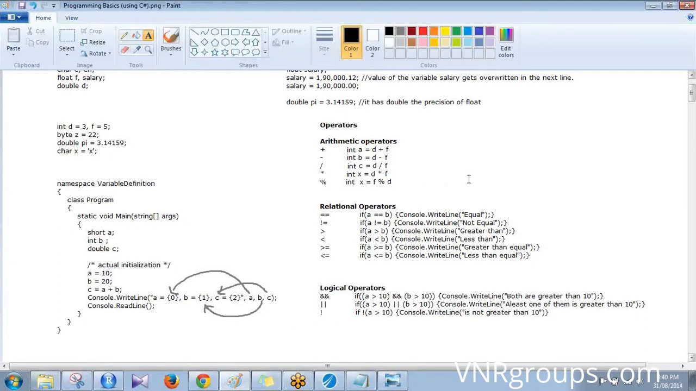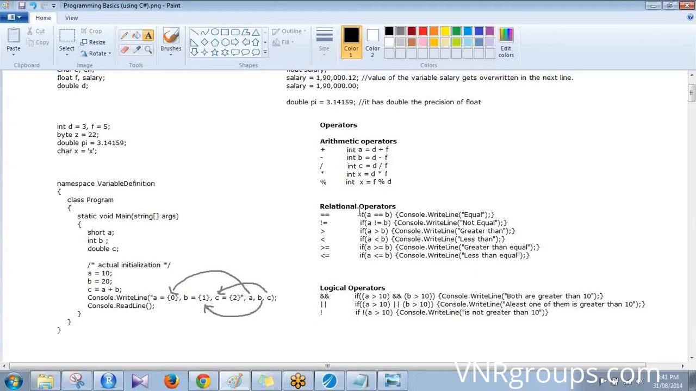F modulus d, which would be f divided by 3, and you're getting the remainder of that. So f is 5 divided by 3. 3 will go only one time in 5. Remainder is 2, so that will be 2. These are all basic operations, common to all programming languages, and common to R as well. Those are called arithmetic operators.